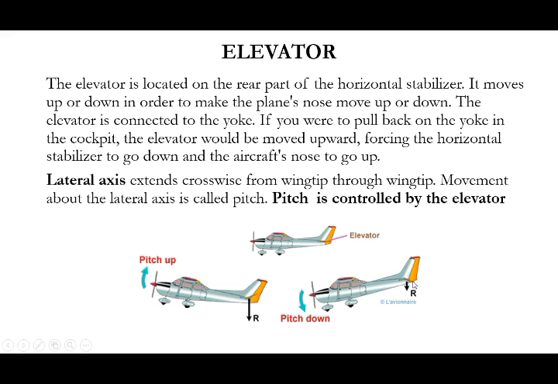For pitch down, your elevator moves in the downward direction. At that time your aircraft is moving down by deflecting the air downward, so lift is acting in the upward direction. So if lift is acting upward, your pitch is down; if lift acts downward, your pitch is up, that is the aircraft is in the up direction. Here the elevator is in the normal condition, so pitch is controlled by the elevator. The movement about the lateral axis is controlled by the elevator only.